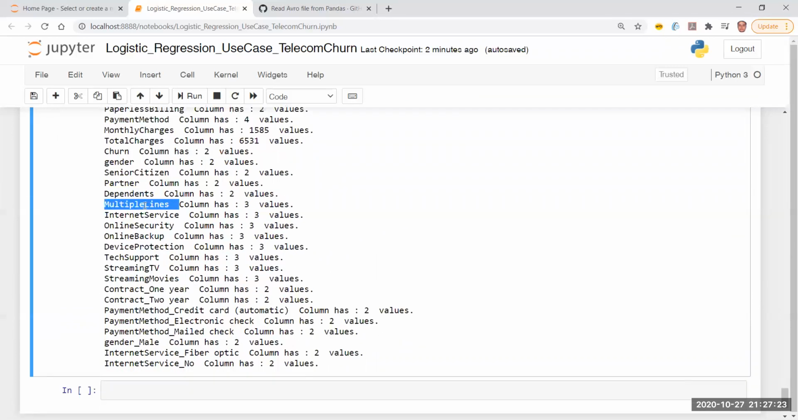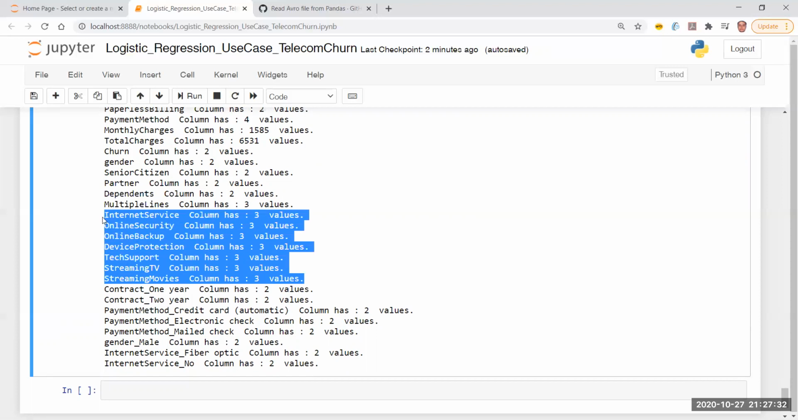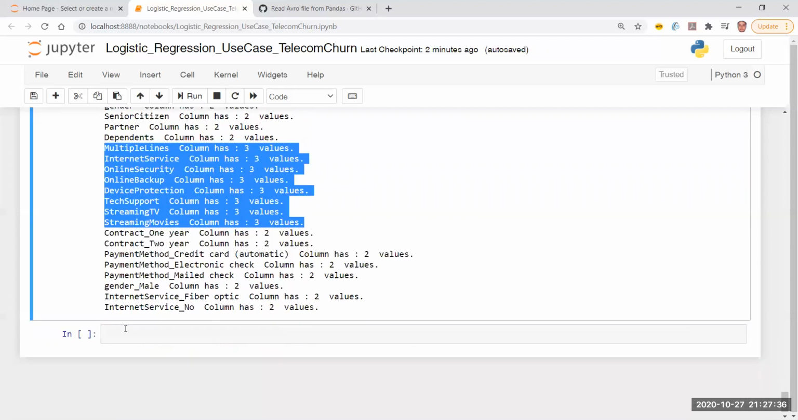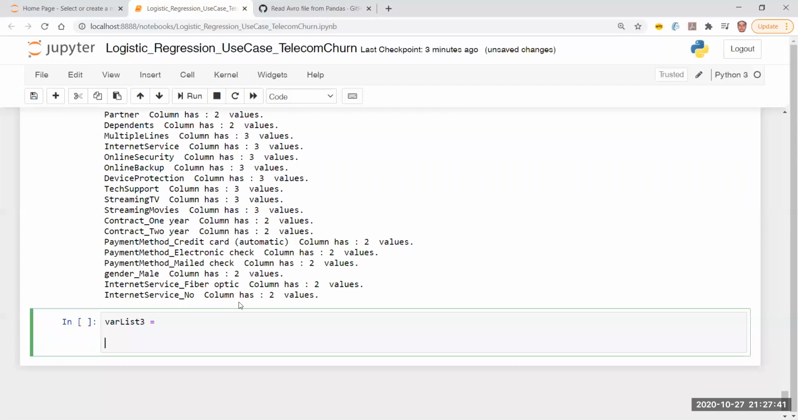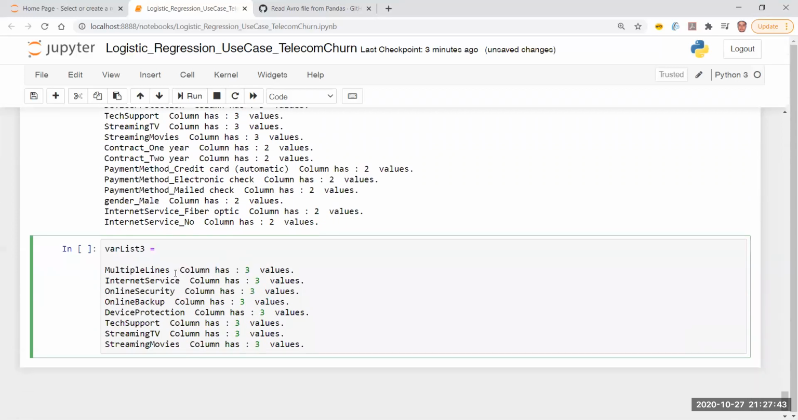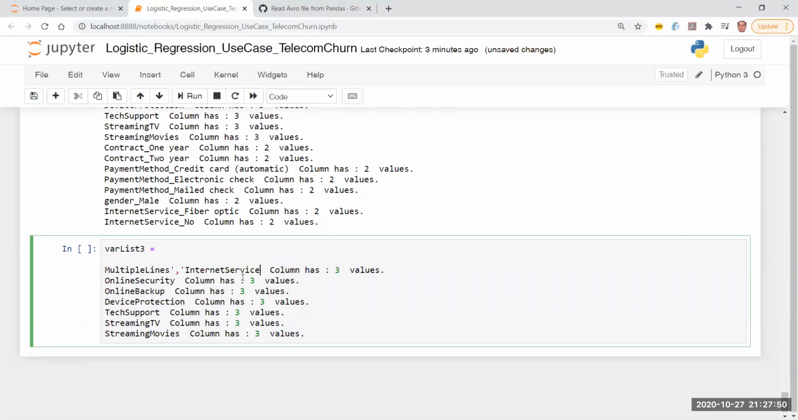Then I have multiple lines. Multiple lines I have not done. Internet service I have not done. Online security I have not done. So these are the fields that I have not done. So why not take them into var list 3 and put them over here. This is going to be just a 2-minute job, please bear with me.